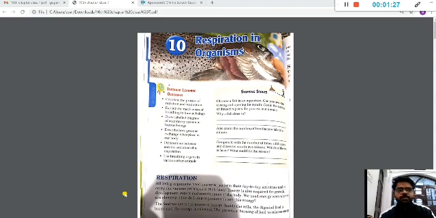This is a process which occurs in each and every cell of our body. As far as our body is concerned, we are living at an organ system level of organization, so each organ needs some sort of energy for carrying out different types of activities. Every organ of our body needs energy, and that energy is obtained with the help of respiration.